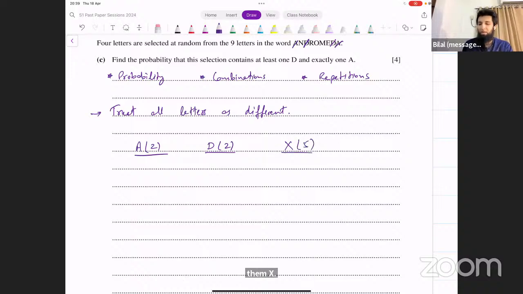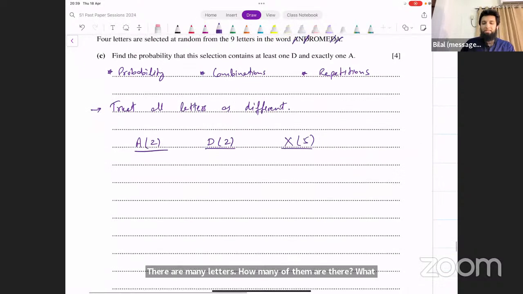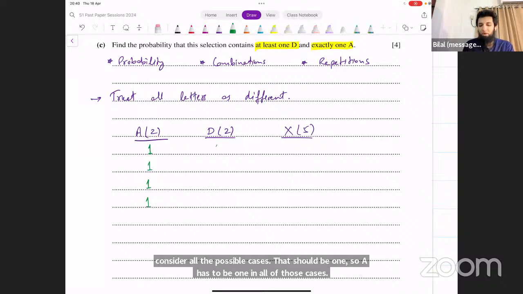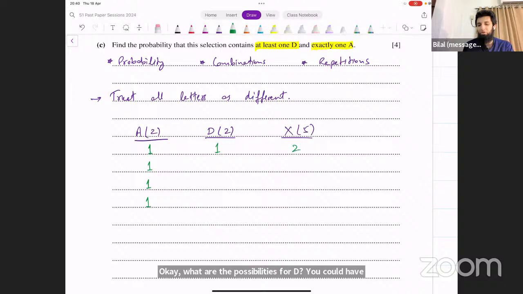The remaining letters, how many of them are there? 5. What are the possible cases that you have here now that satisfy the condition? So you want at least one D and exactly one A. Let's consider all the possible cases now. There has to be one A, so A has to be 1 in all of those cases. What are the possibilities for D? You could have one D and then 2 remaining letters.